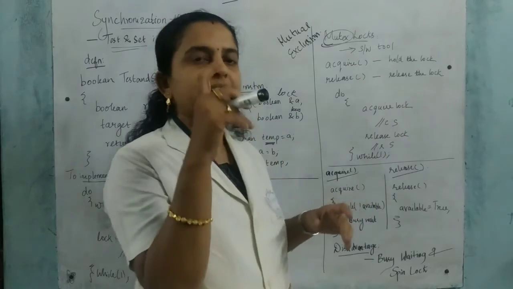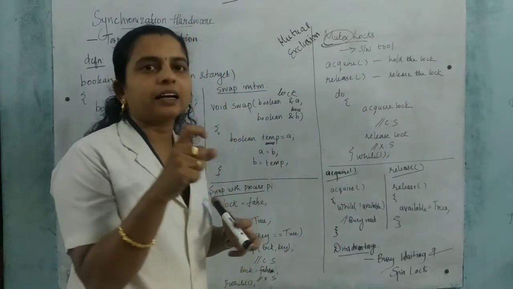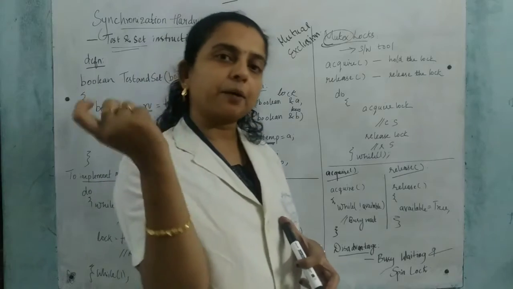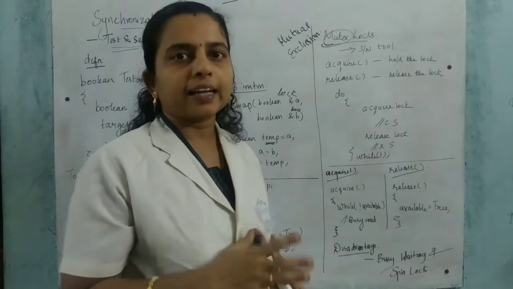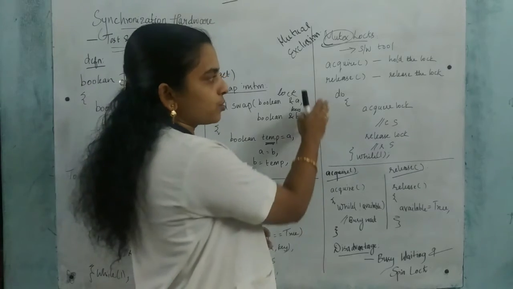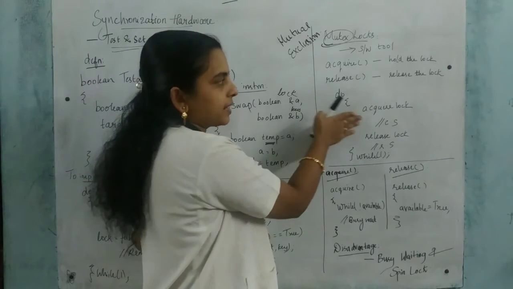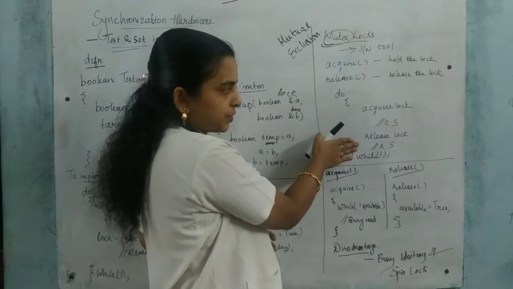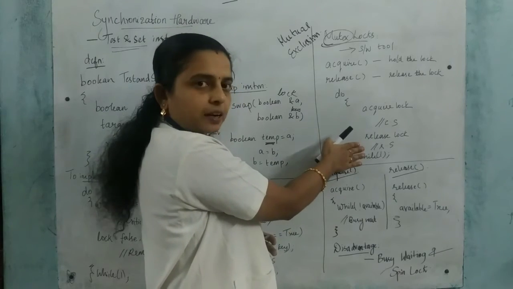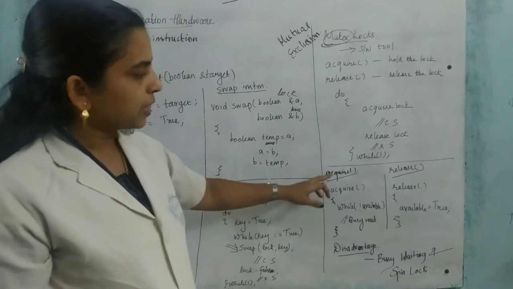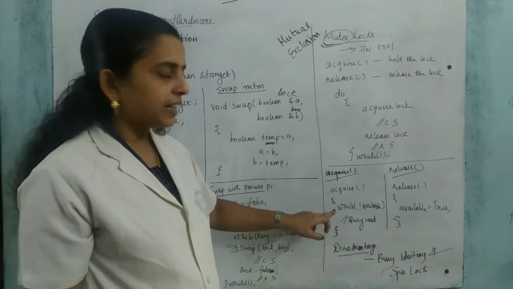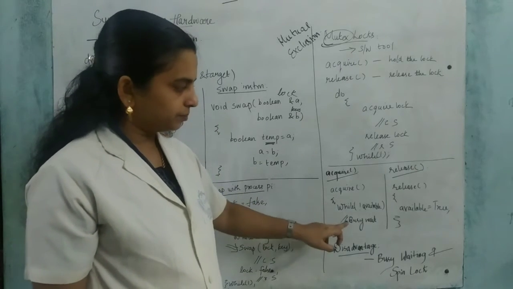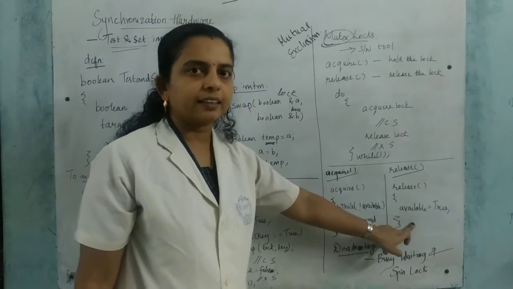Okay, so when it is holding the lock, any other process cannot enter inside the critical section. If it is releasing, any other can enter inside, right? So this is the structure for that: acquiring the lock, critical section, then after releasing the lock, it comes to the remainder section. Okay, so this is for the acquire method. And here, if the lock is available, it is entering inside the release.